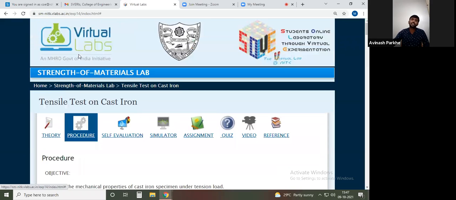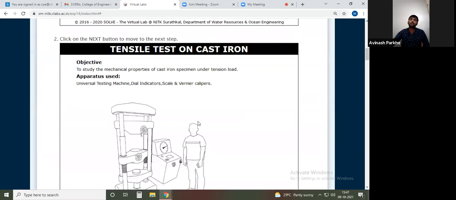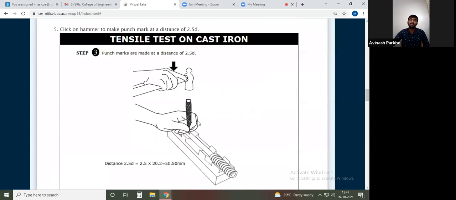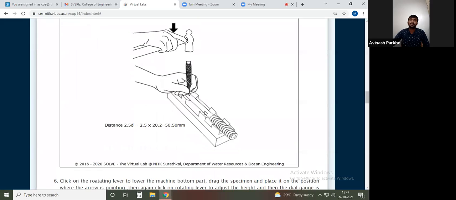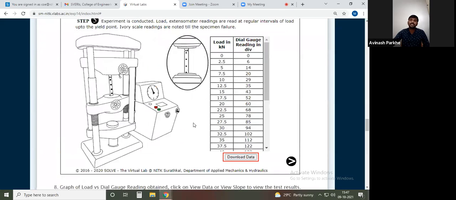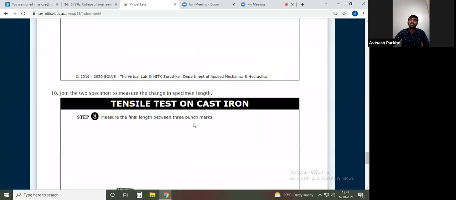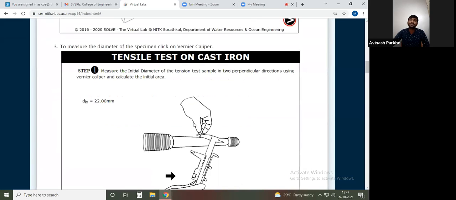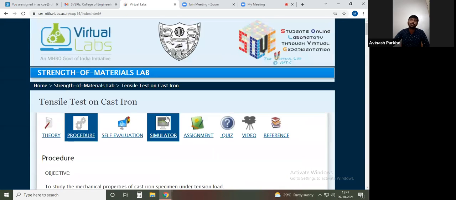The procedure is the same: measure the diameter, measure the length, mark the punch, attach the specimen here, hold the dial gauge indicator, start the machine, stop the machine, and you will get the different readings. But what the final readings are, we have to check.